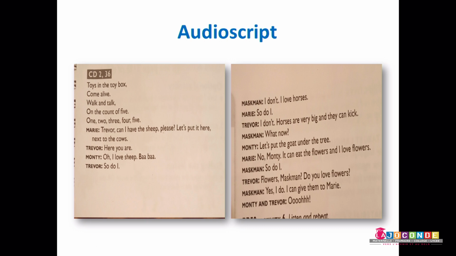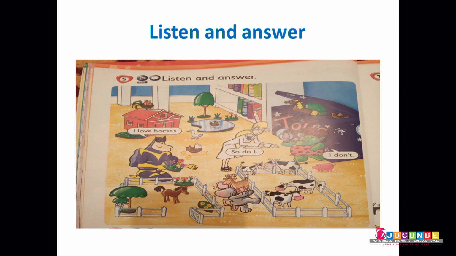Because Maskman will give a flower to Mary, that's why Monty and Trevor say, oh, great. Okay, here, have a look at this picture, please. So here you have Maskman, Mary, Trevor, and Monty. Okay, great. So Maskman says, I love horses. And Mary says, so I do, means yes. And Trevor says, I don't, means no. Great.